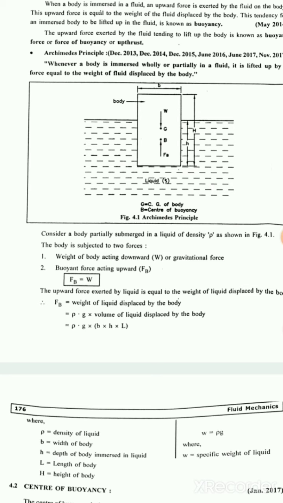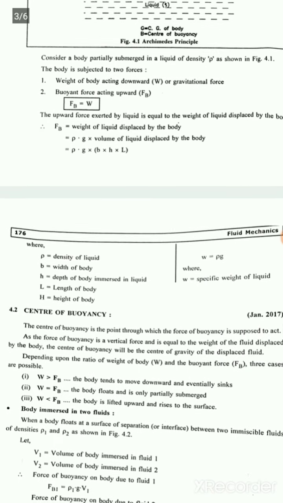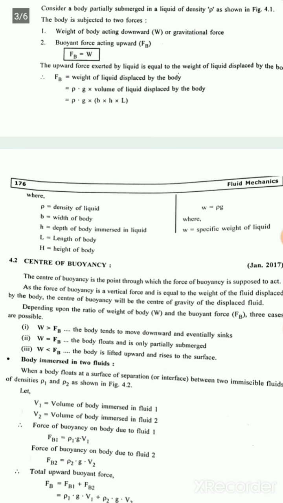So rho into g into B into H into L, where rho equal to density of liquid, B equal to width of body, H depth of body immersed in a liquid, L length of body, H height of body. w equal to rho into g, where w equal to specific weight of liquid.